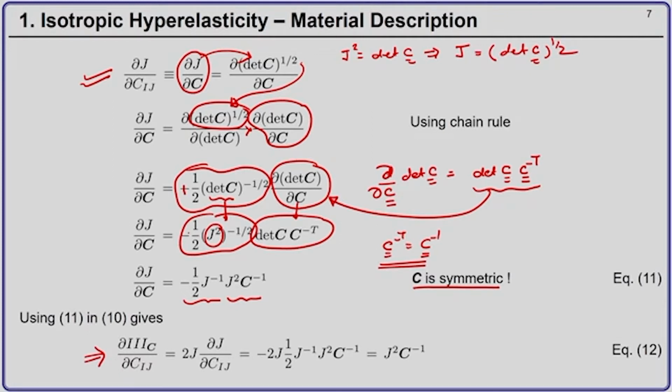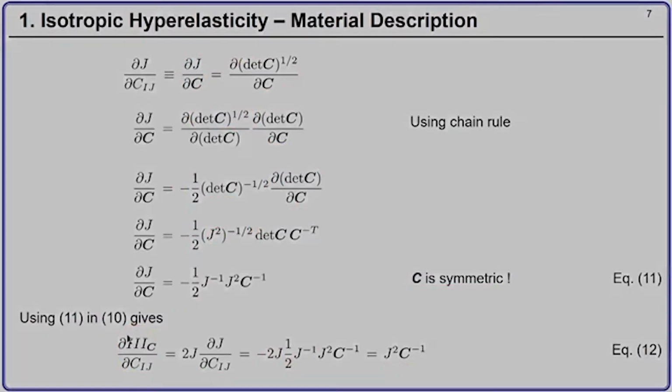Okay, so this should be plus, sorry, this should be plus. So, you get del 3C by del Cij is 2j del j by del Cij, and this is nothing but twice of j into 1 by 2 j inverse j square C inverse. So, this j inverse cancels out, this 2 and this 2 cancel out, and what you are left with is j square C inverse. Okay. So, now you have evaluated the third term.